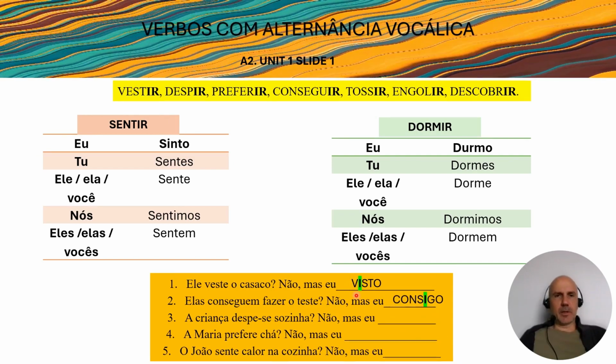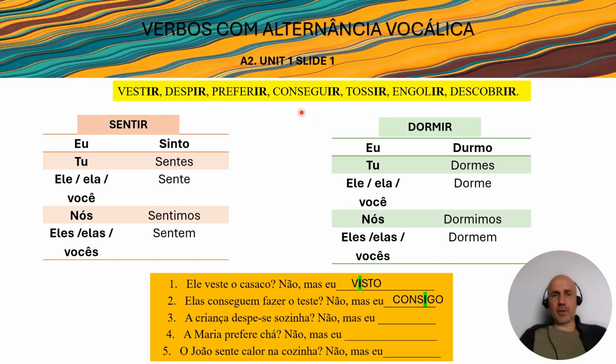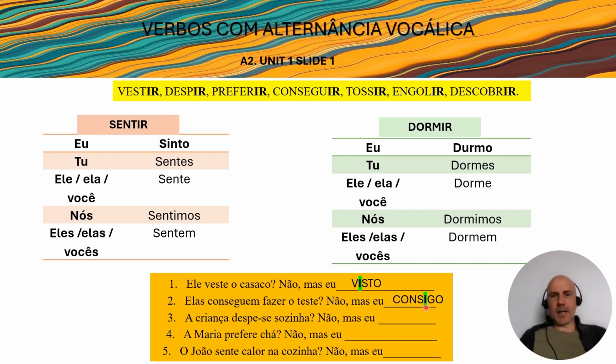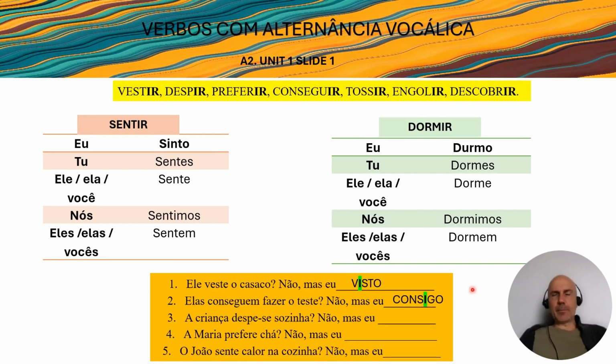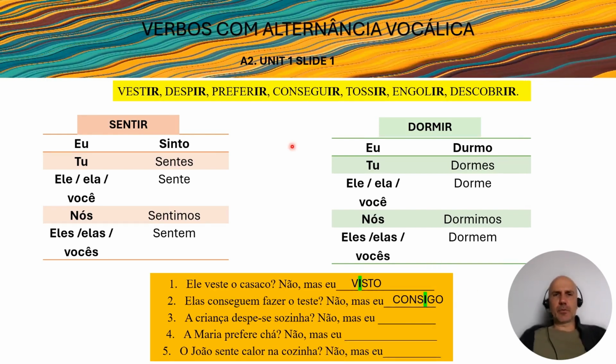The second one is não, mas eu consigo. We also have here the verb conseguir. See that we have here an E, and here we have an I. You might be asking yourself, for instance, here we have conseguir, right?